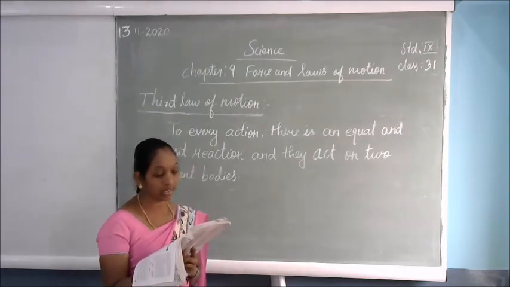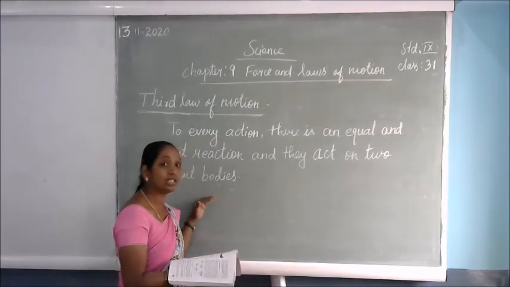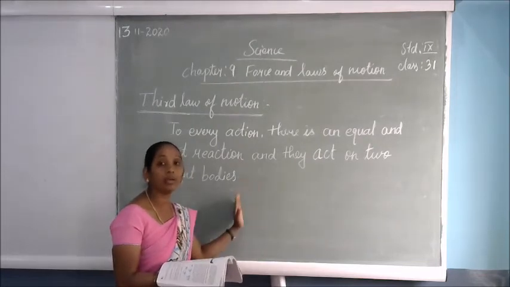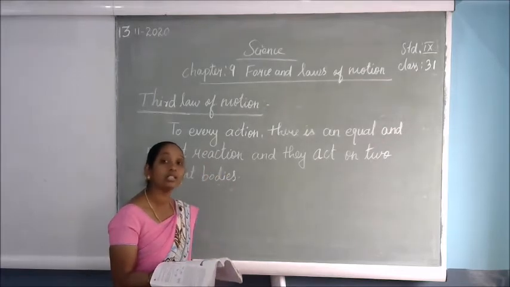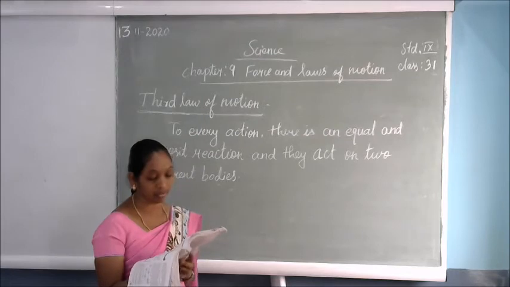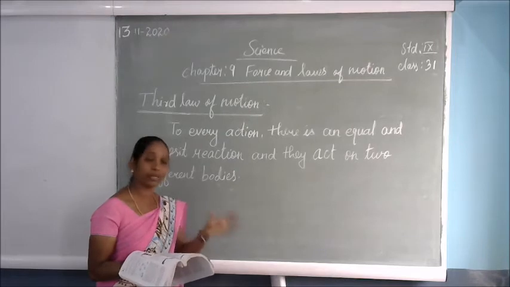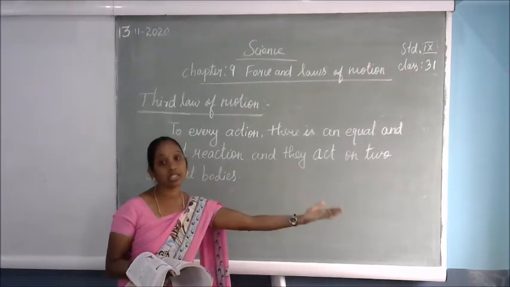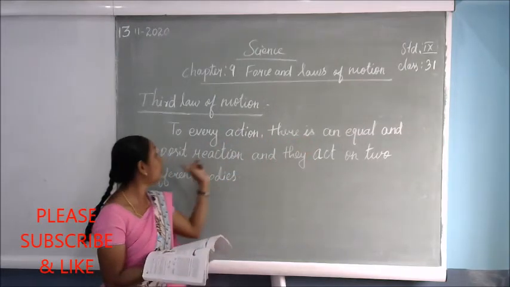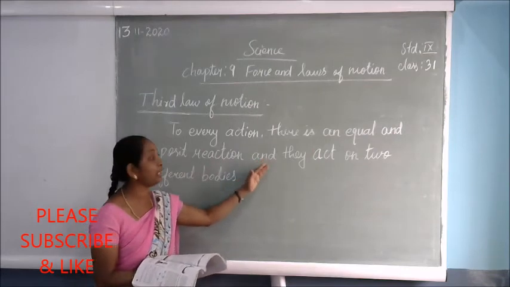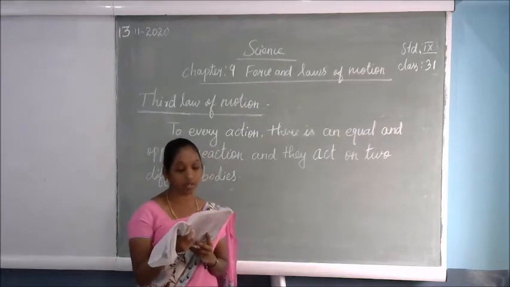These two forces are always equal in magnitude but opposite in direction. The force applied from one object to the other is equal, but the second object receives the force and goes in the other direction. Once we fire the bullet from the rifle, we apply the force and the bullet goes to the opposite side. That is called: for every action there is an equal and opposite reaction. This happens in two different bodies. These forces act on different bodies and never on the same object.